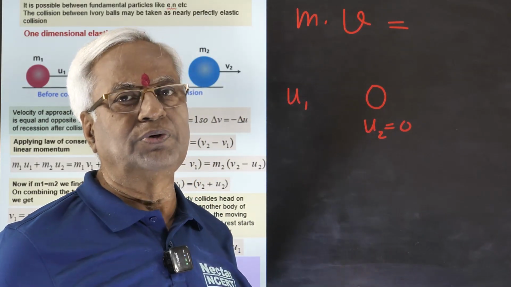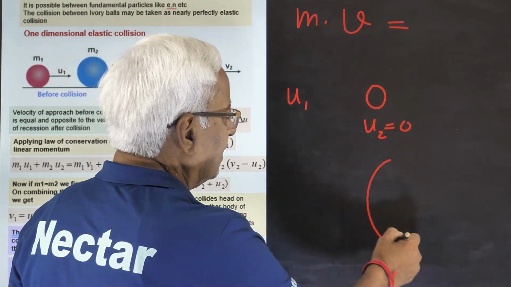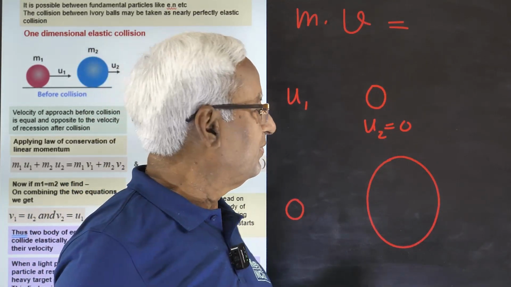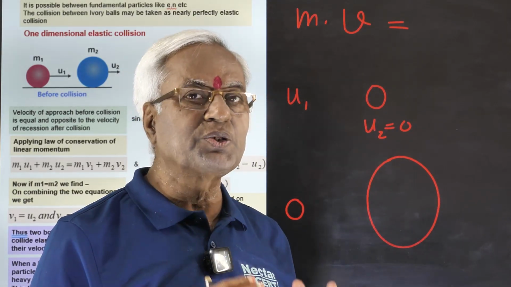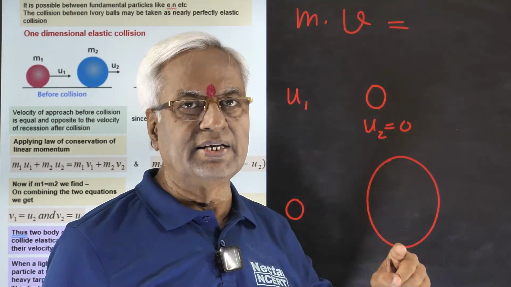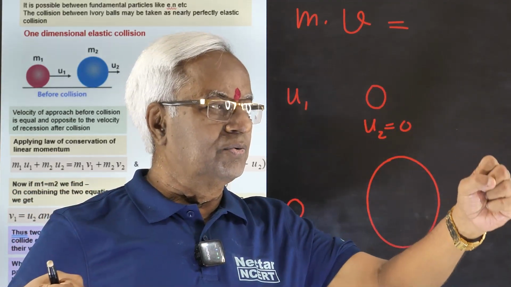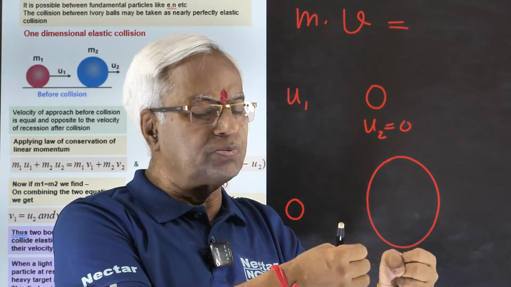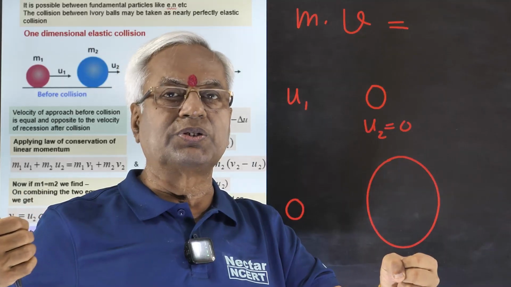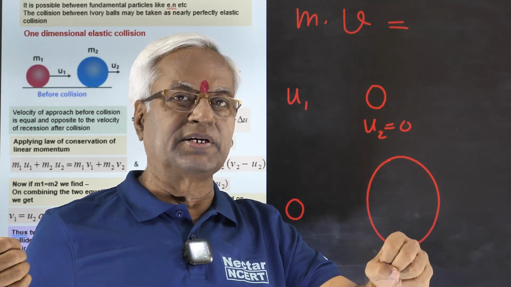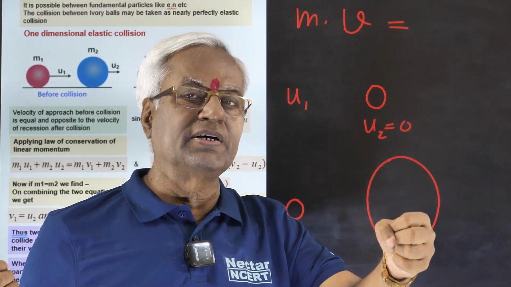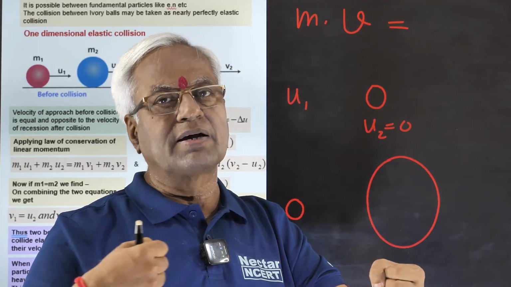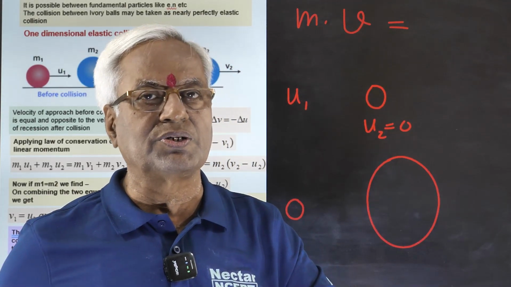This could be applied to a more general situation, say a quite heavy object. Here the size is not important. When I say heavy, it means mass. Mass is heavier. I'm not talking about the size. A light body goes and hits the heavier body at rest. What will happen? This body will return, bounce back with the same speed, whereas the velocity of second, that was already at rest and is heavier, will remain as it is. First body that was lighter will return back with the same and opposite velocity.